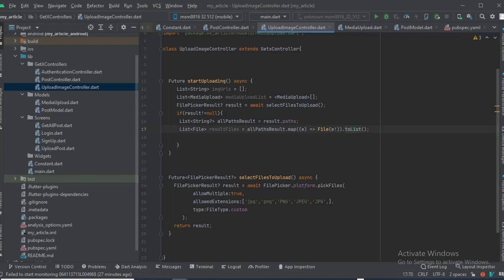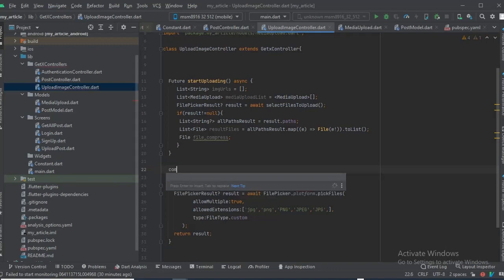Okay. Compress. We want to compress this file. So how do we compress it? We're gonna create a function that will be like compress, taking a list of files.